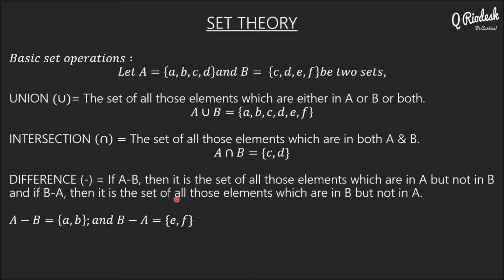Now difference is minus. A minus B is the set of all those elements which are in A but not in B. And B minus A is the set of all the elements which are in B but not in A. Simply, A minus B means remove all of B from A. So we remove the B elements from A, and what we get is A, B. And B minus A means remove all the elements of A from B. So B minus A, we just get E, F, because C, D is in A.